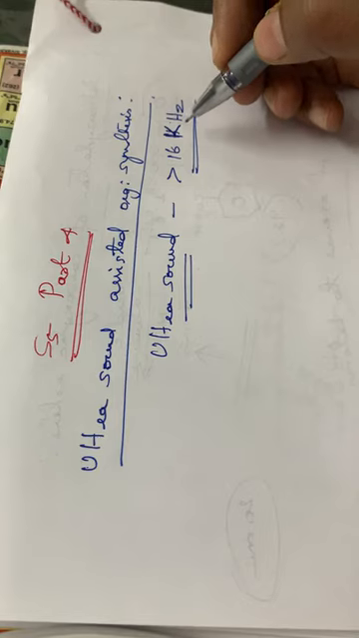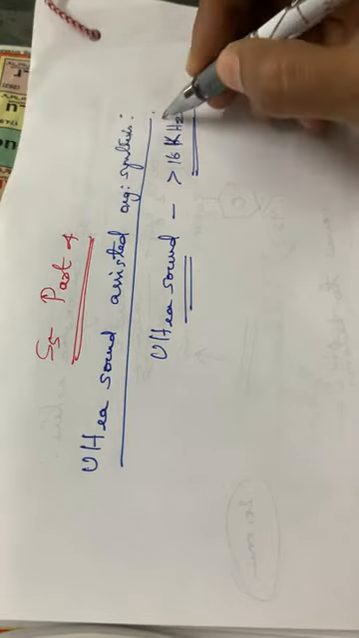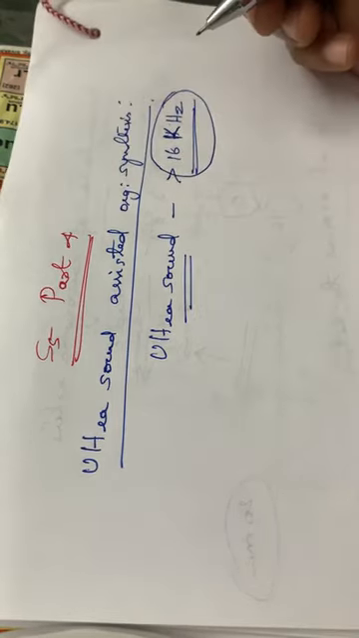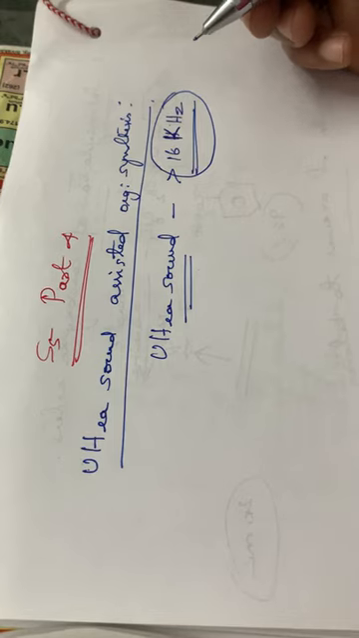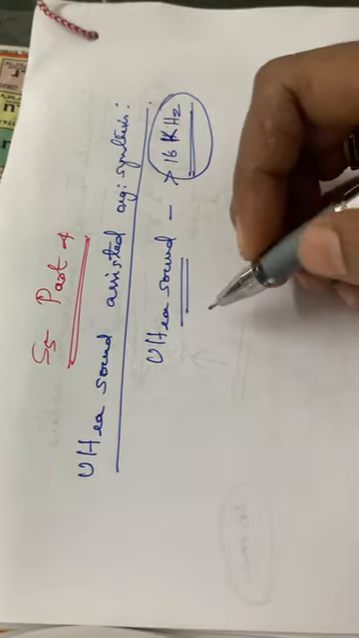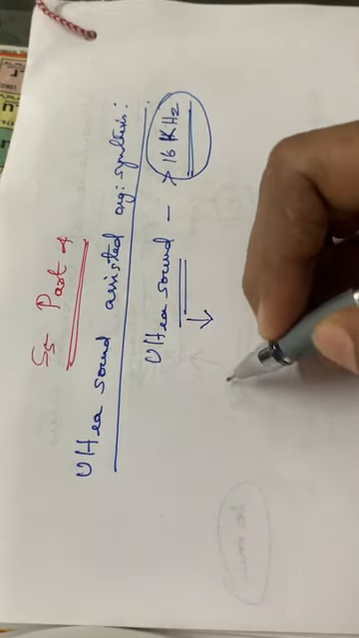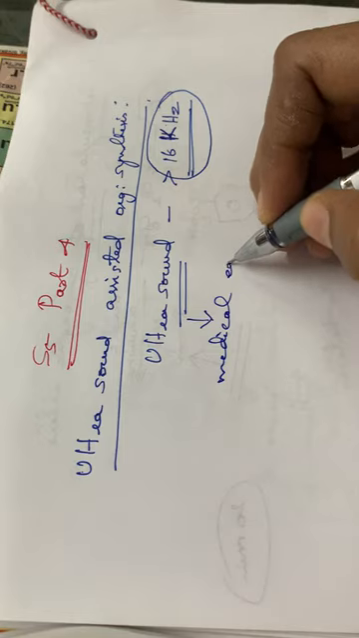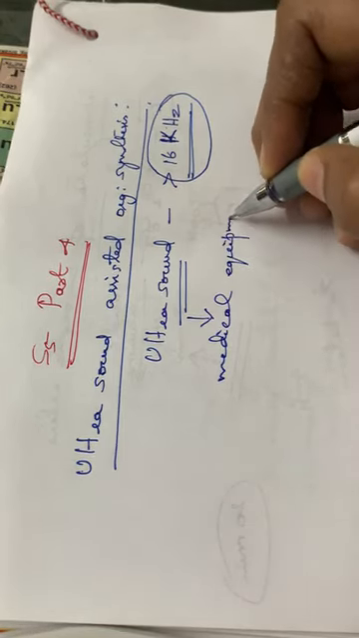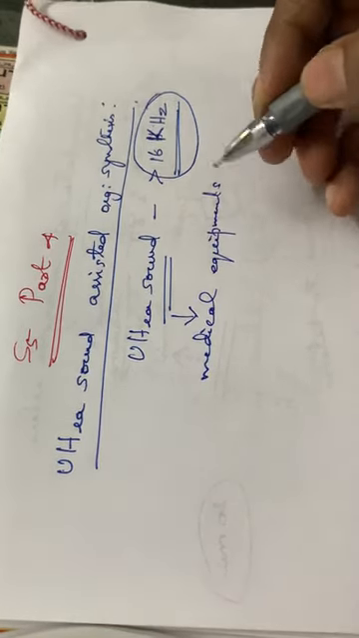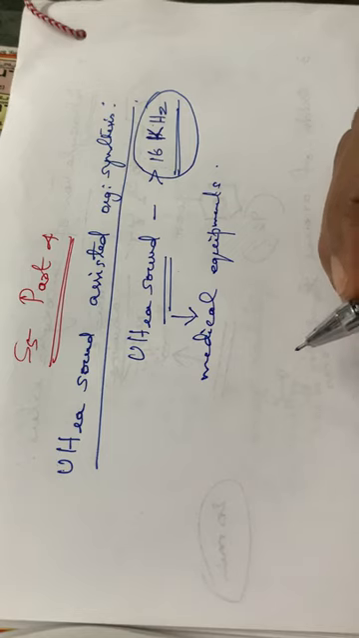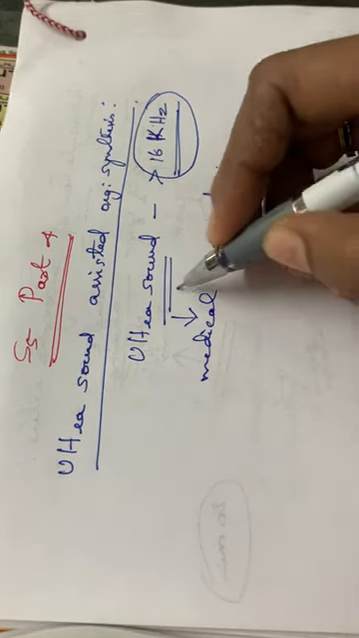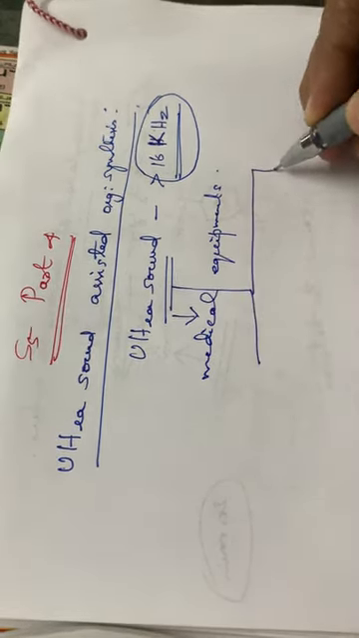These are very high frequency sound waves, above 16 kilohertz. Normally, ultrasound waves are used in medical equipments. And again, there are two types of ultrasound.